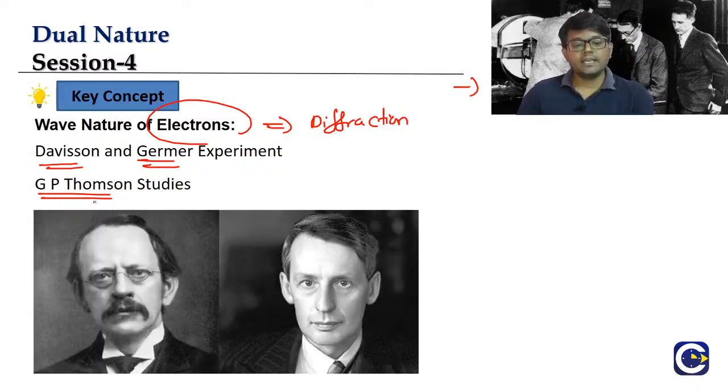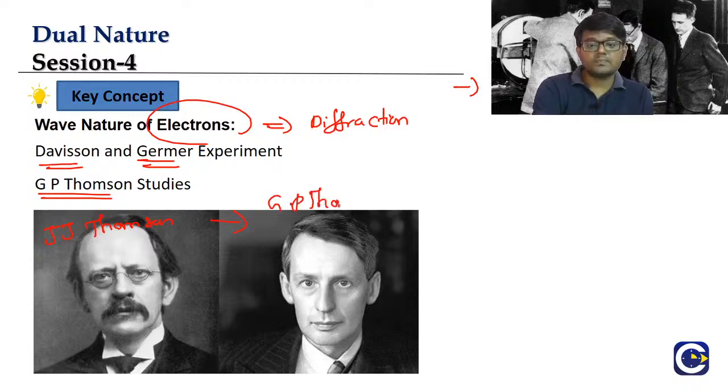If you are wondering who this GP Thomson is, the guy on the left side is JJ Thomson. JJ Thomson is the scientist who discovered electrons. He received a Nobel Prize for the discovery of electrons, where he said electrons are negatively charged particles. The fellow on the right side is GP Thomson. GP Thomson is in fact the son of JJ Thomson, and also his student.